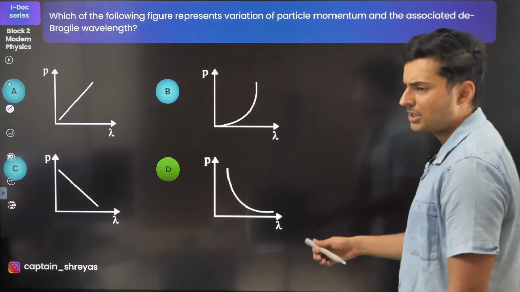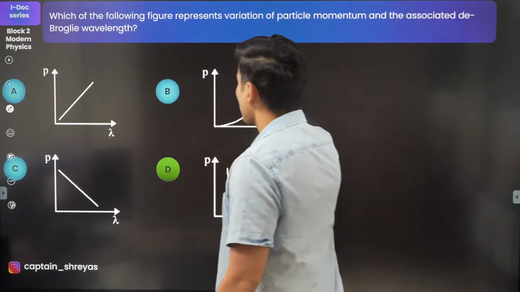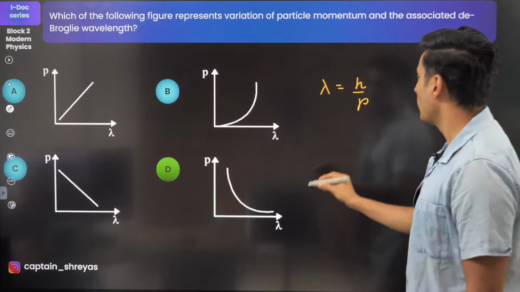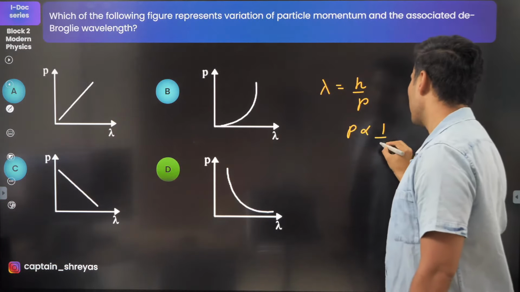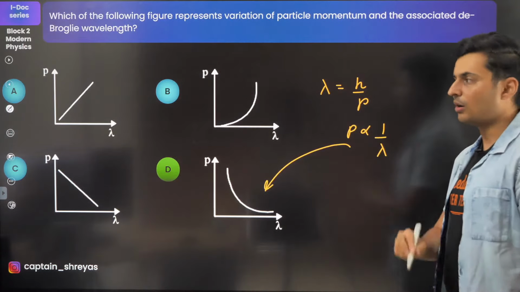Yep, the correct answer is option D. Some of you are saying C and B. I'm not sure why you guys said that. Well, see guys, the wavelength is nothing but h by p. So basically p is inversely proportional to the wavelength. So this is the only way this can happen. It has to be a curved line.